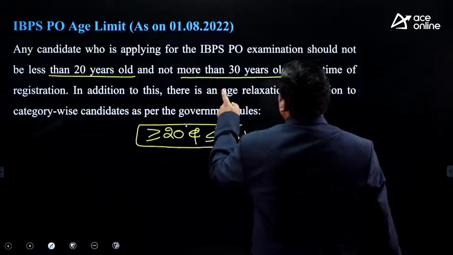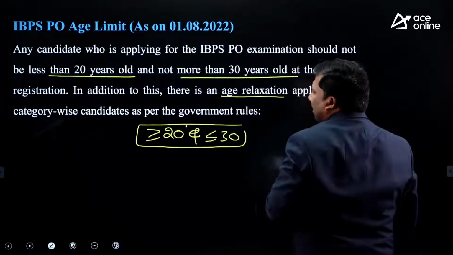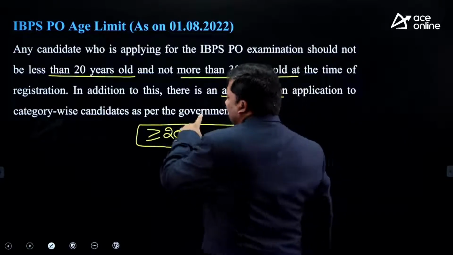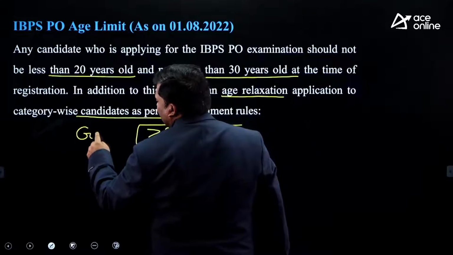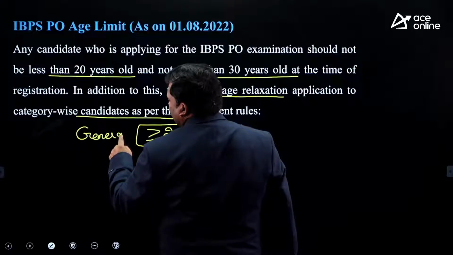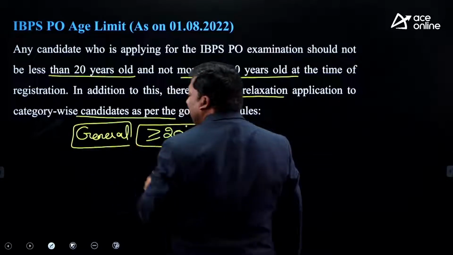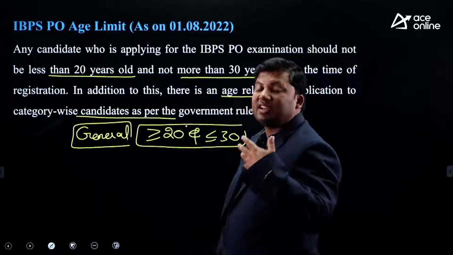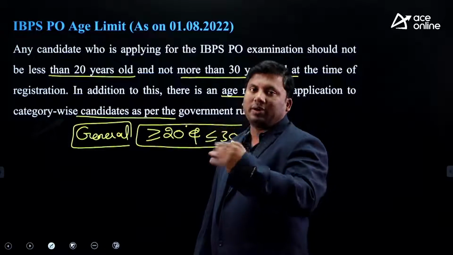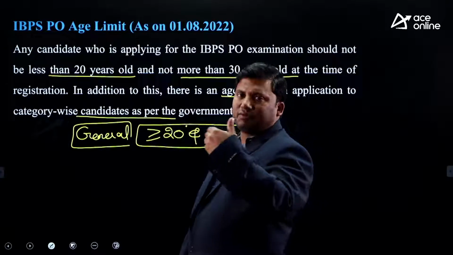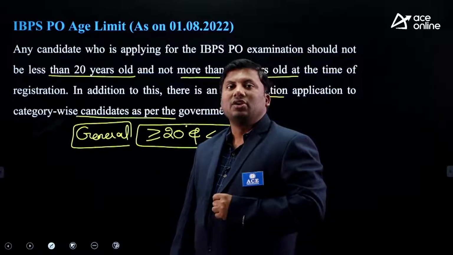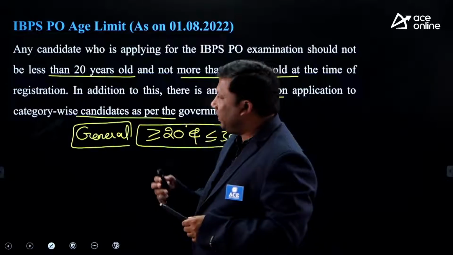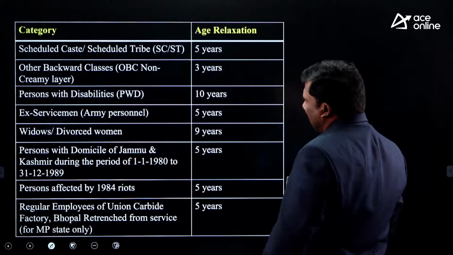However, there is a little age relaxation given to the category-wise candidates as per the government. What I said is for the general category. Depending upon the category you come from, there is an age relaxation as told by the government of India. In case you are more than 30 years, for certain reservation categories, you can write the examination. I hope it is clear. This is the age category.